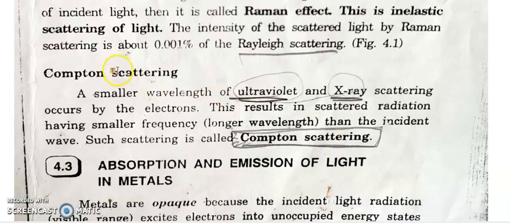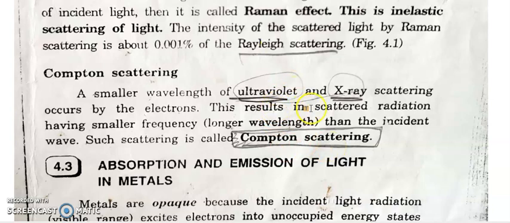That is, Compton scattering occurs with smaller wavelength, high frequency or highly energetic waves, such as ultraviolet and X-ray, scattered by the electrons. Here the scattered radiation has smaller frequency or smaller energy than the incident wave. So its energy is reduced and its wavelength is increased. So this scattering is called Compton scattering.